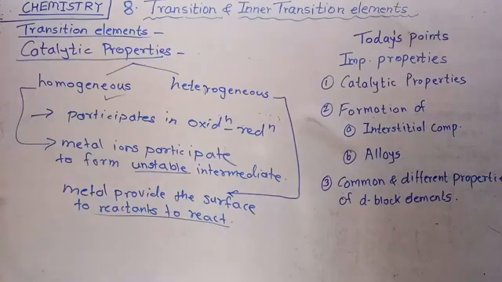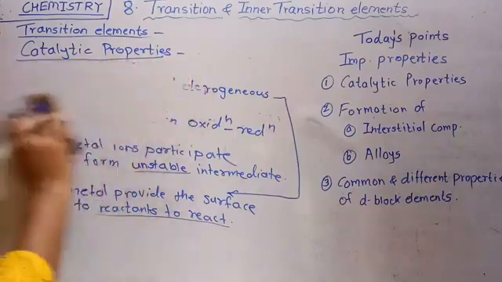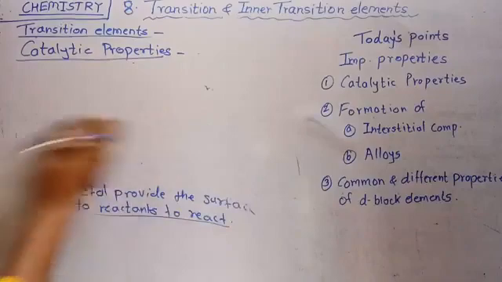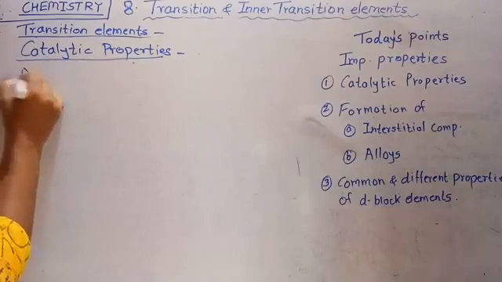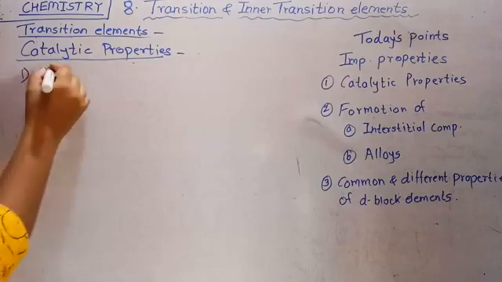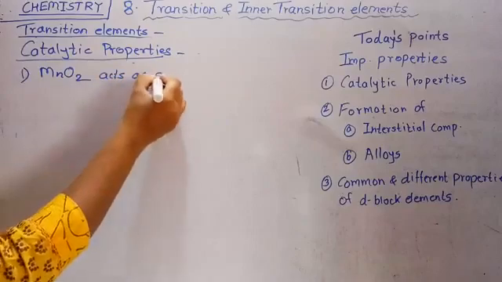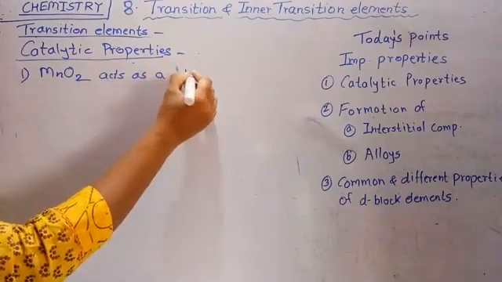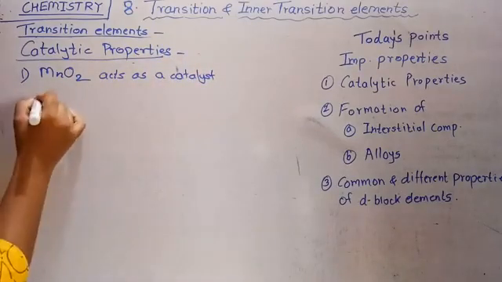There are many examples. Most of the transition elements, or their compounds, act as a catalyst. For example, see here, the first compound is of manganese, that is manganese dioxide, MnO2. These are the examples of catalysts of the first transition series. Manganese dioxide MnO2 acts as a catalyst in the decomposition of KClO3.